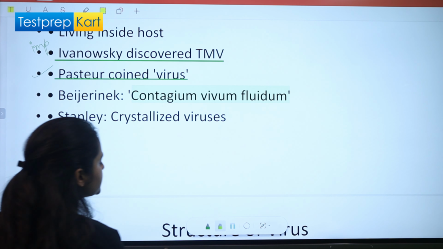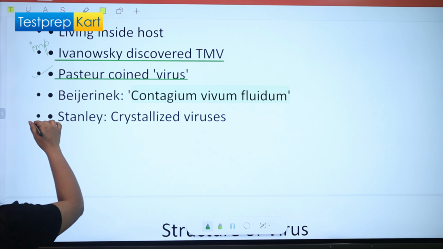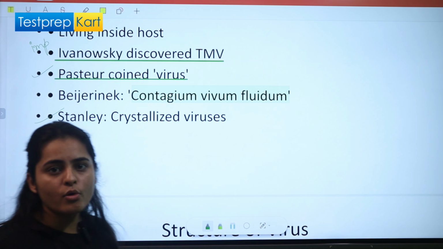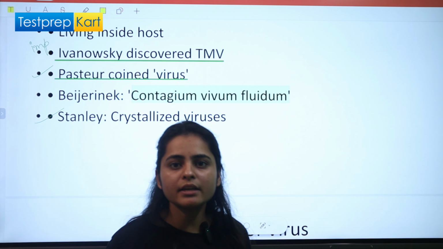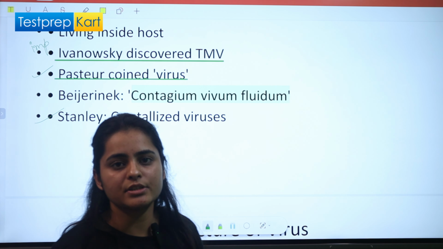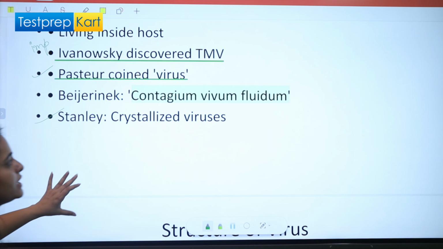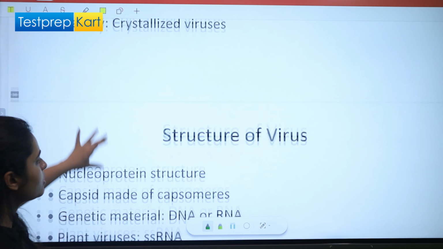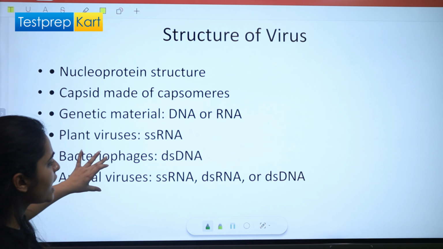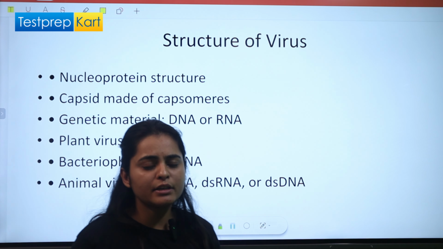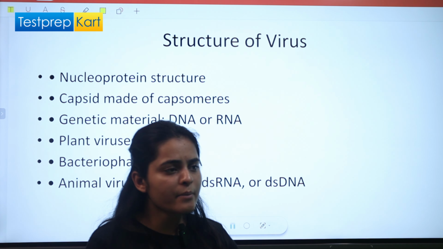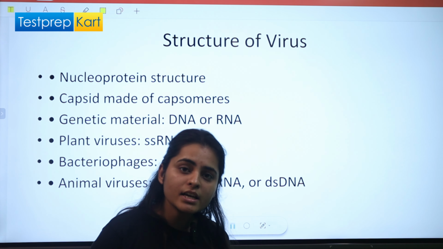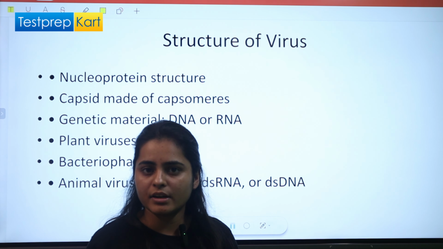And Stanley crystallized them. To know their structure more easily and deeply, it has to be crystallized, and Stanley crystallized it. Okay? Now let's come to the structure of virus. You just have to understand the different genetic compositions. Some viruses have DNA and some may have RNA, right?